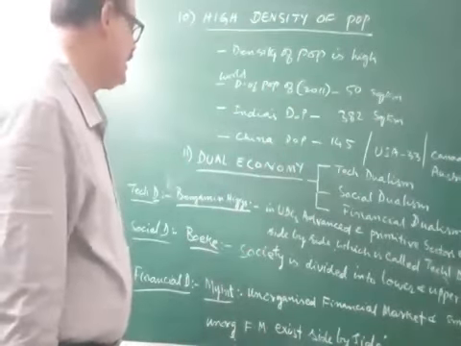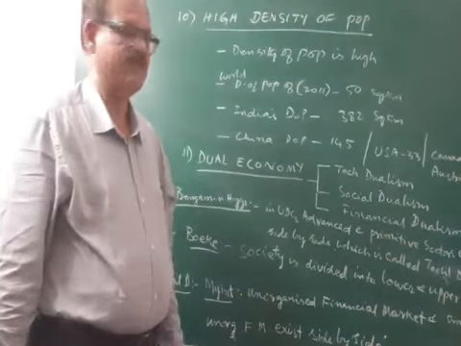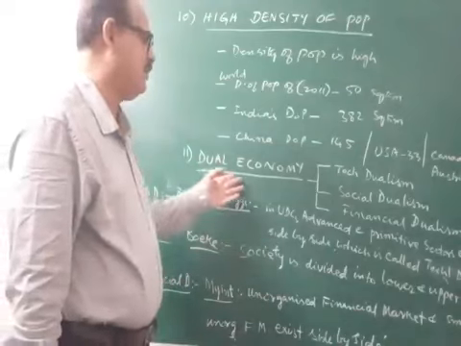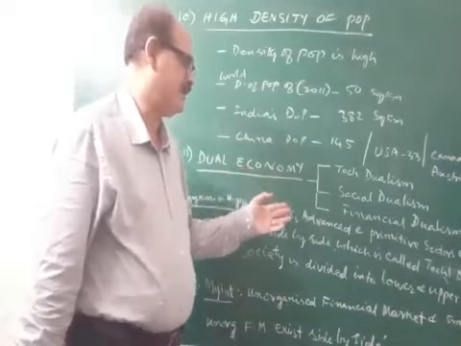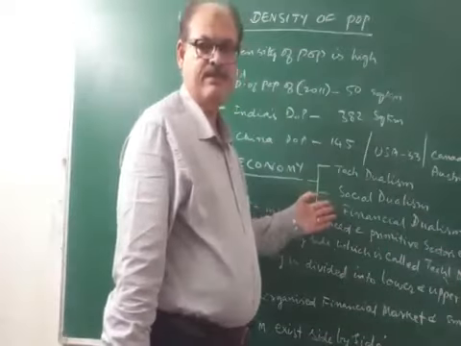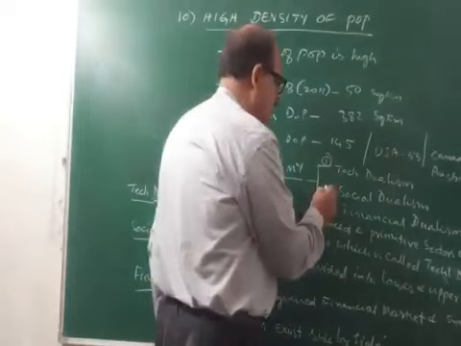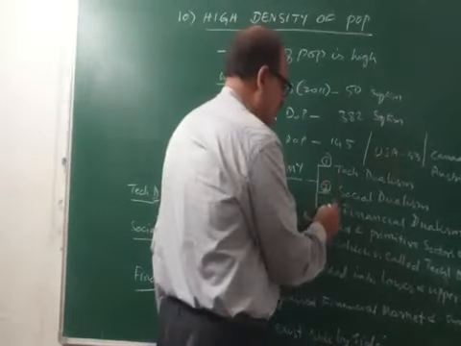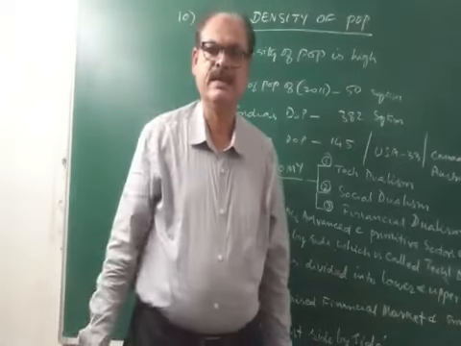The 11th characteristic feature of a developing country is dual economy. Dual economy can further be divided into 3 parts: number one, technical dualism; number two, social dualism; number three, financial dualism. What is dualism?